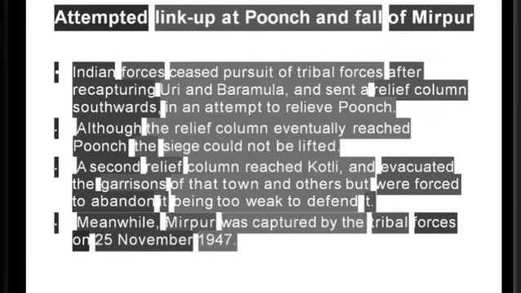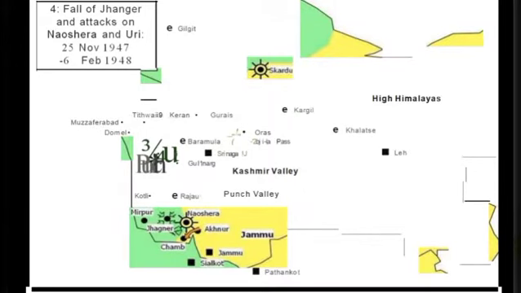Indian forces pursued the tribal forces after recapturing Uri and Baramulla and sent a relief column southward in an attempt to relieve Poonch. Although the relief column eventually reached Poonch, the siege could not be lifted. A second relief column reached Kotli and evacuated the garrisons of the town and others, but was forced to abandon it as it was too weak to defend it.